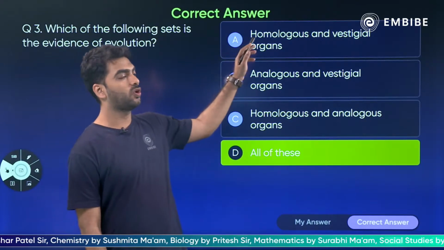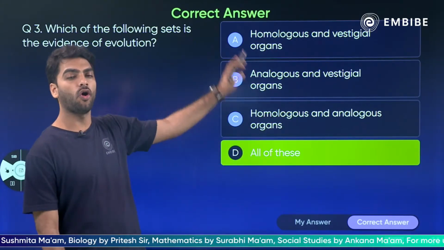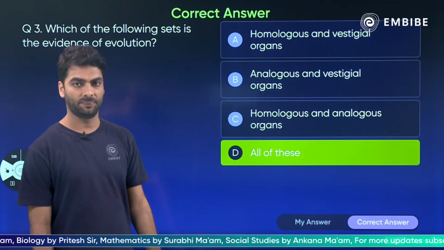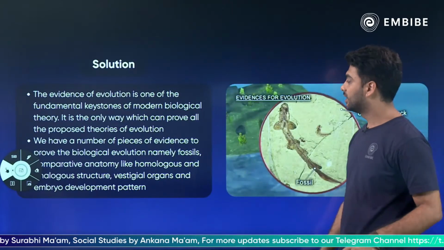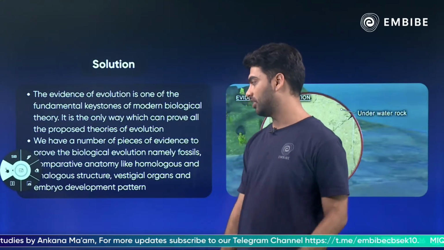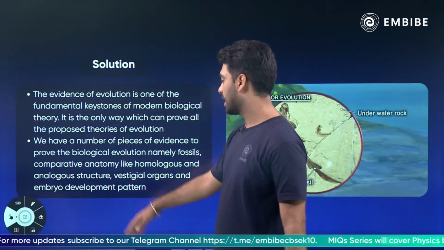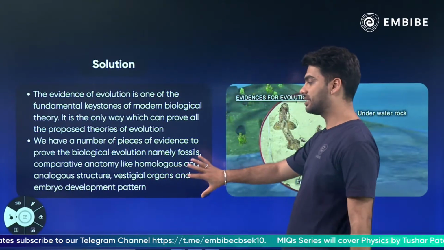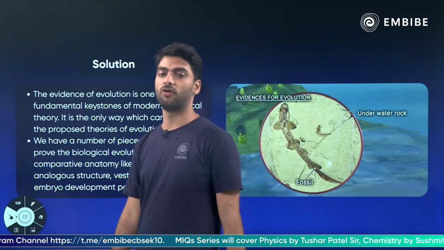So चाहे homologous and vestigial हो, analogous and vestigial हो या homologous and analogous हो, all of these are evidences of evolution. Right? Let's see the solution in detail now. So the solution in detail will be that evidence of evolution is the fundamental keystones to prove evolution. We have many evidences like homologous analogous organs, vestigial organs, embryo development, fossils. All of these are the evidences of evolution.